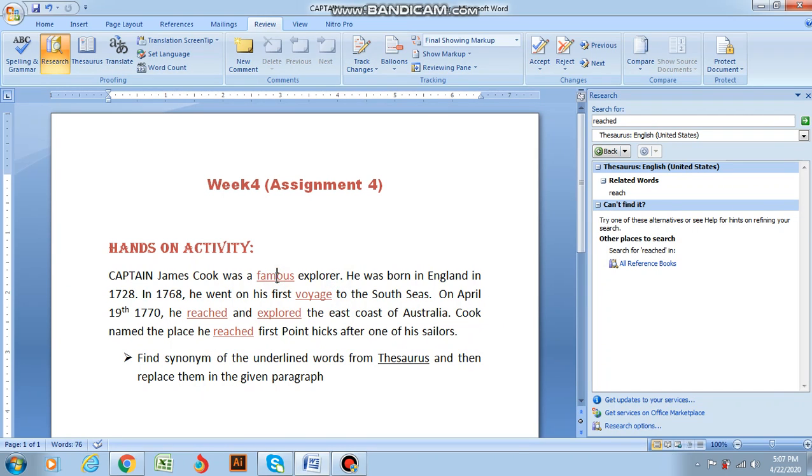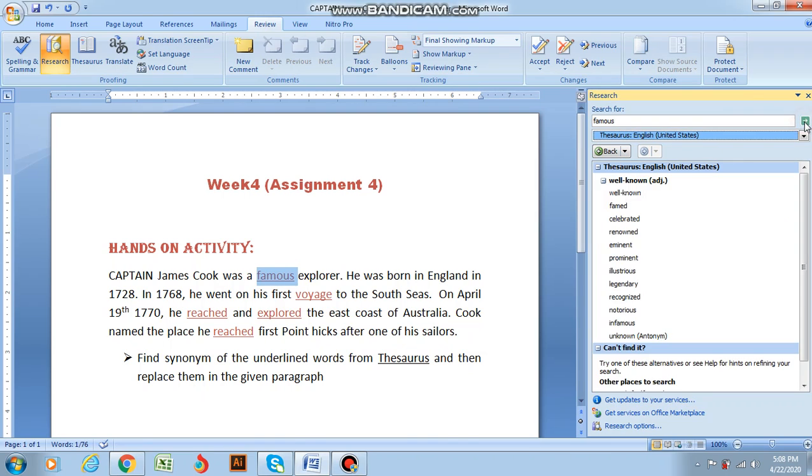First, just double click the word to select it, then press Ctrl plus C to copy it, and then Ctrl V it. Then just press this green button and you will find the synonyms. There are quite a lot of synonyms of the particular word. We have to find one word that suits this particular statement.